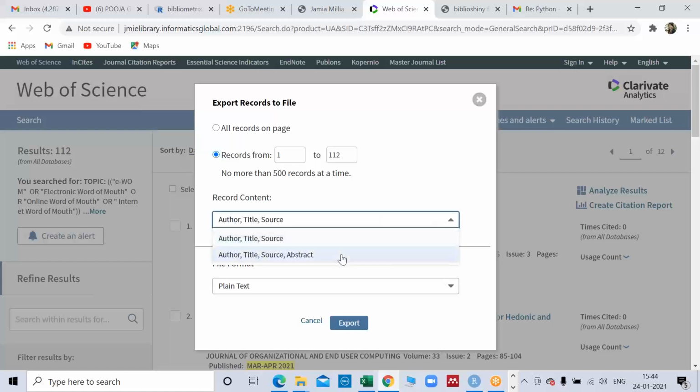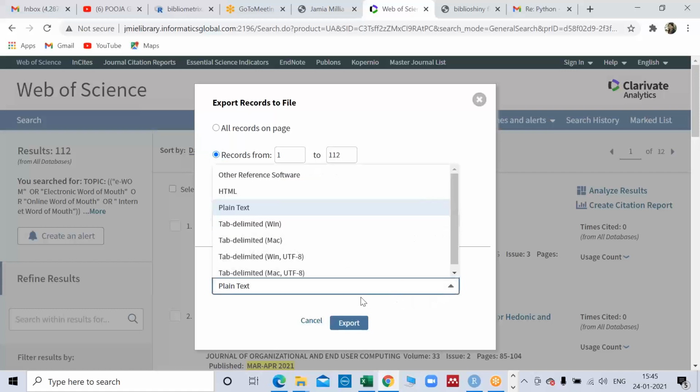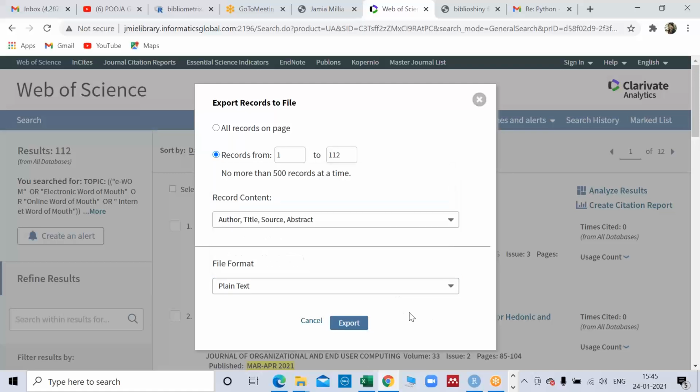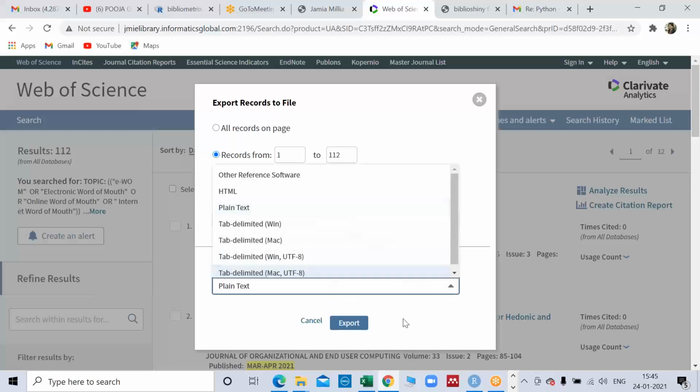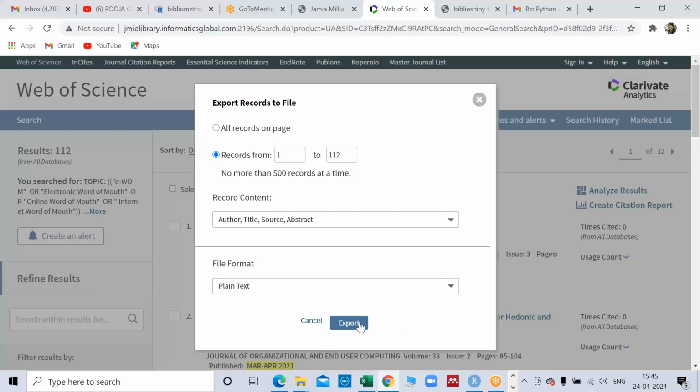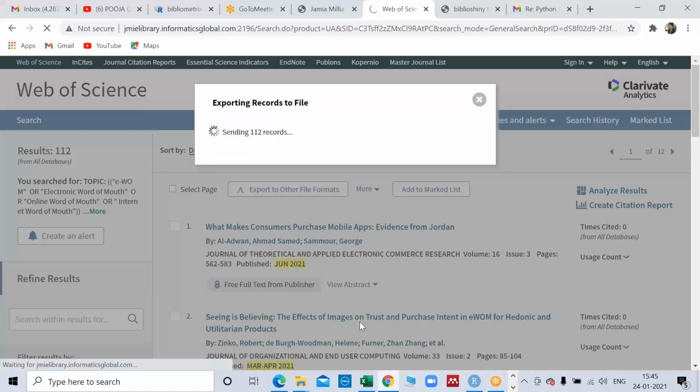What you want to take, by default it doesn't take the abstract, you have to select it, and you have to take it in plain text if you want to run this file in BiblioShiny, right? So depending upon which bibliometrics software you are using, you can choose the file. This is called file format. So different formats are there. So I'm exporting it. By default, it goes to downloads.